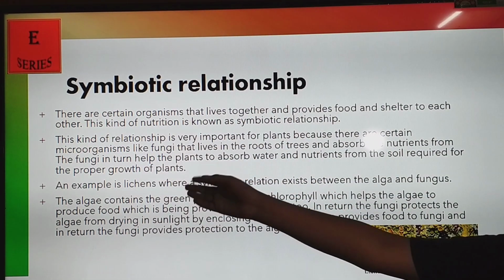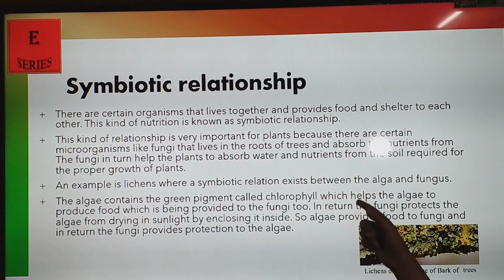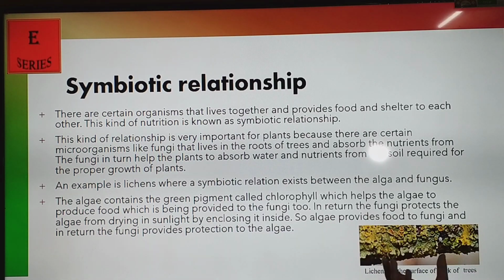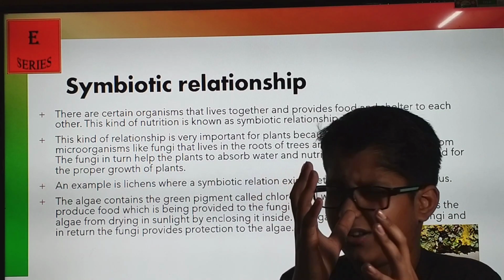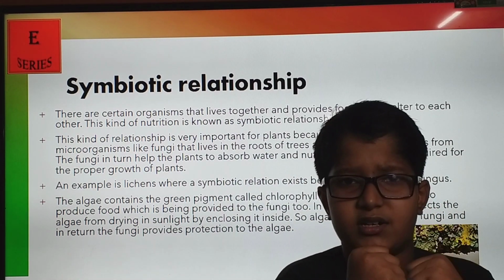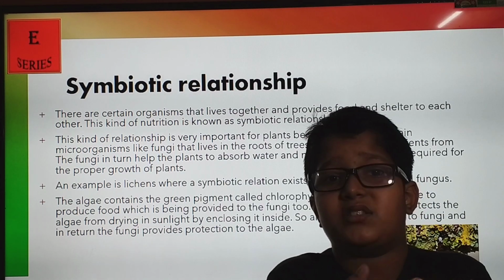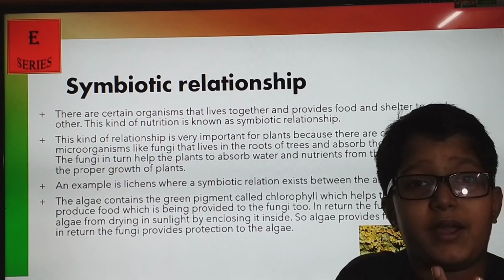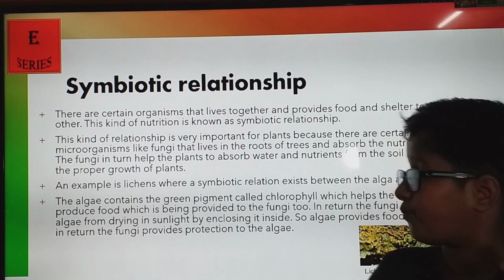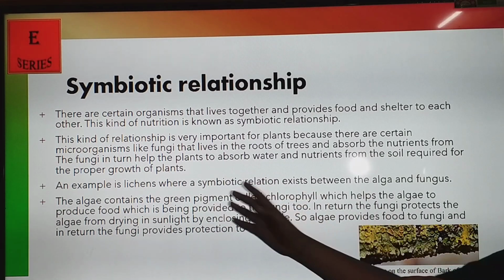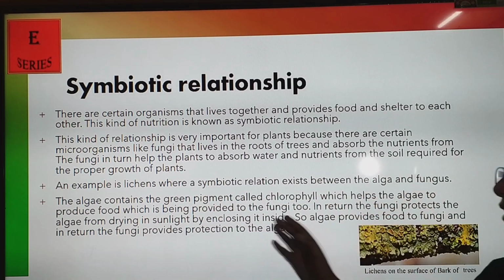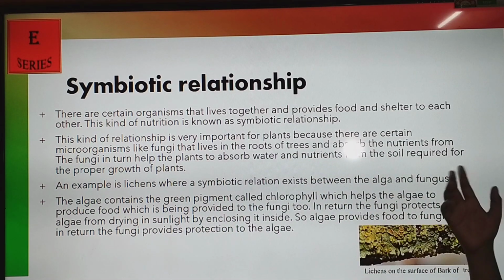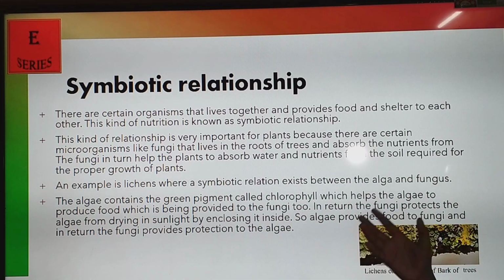Another example is where a symbiotic relation exists between alga and fungus. Now, alga is green. This alga is beside or attached to the fungus, and alga provides oxygen and support to the fungus, and the fungus provides food. So this is a symbiotic relationship. This algae contains a green pigment called chlorophyll, which helps the algae to produce food, which is provided to the fungi. Algae produces food and provides it to the fungi, while fungi protects the algae from drying in sunlight by enclosing it inside.